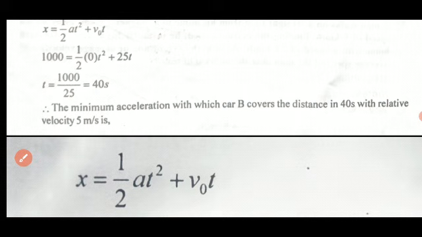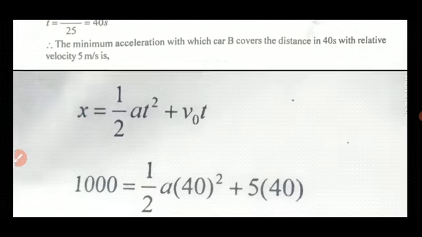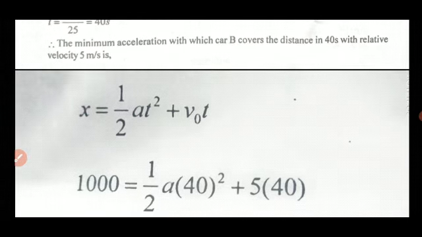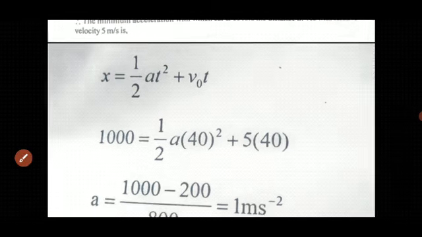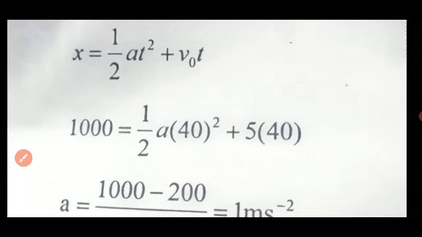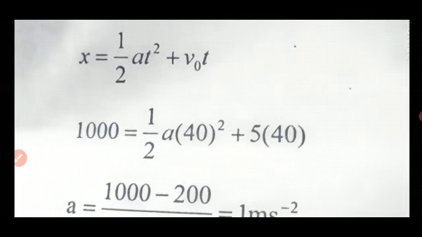Then what is the relative velocity of B? We already found 5 meter per second. Clear? Therefore, once again use the same equation, this time for car B. x equal to v naught t plus half a t square.